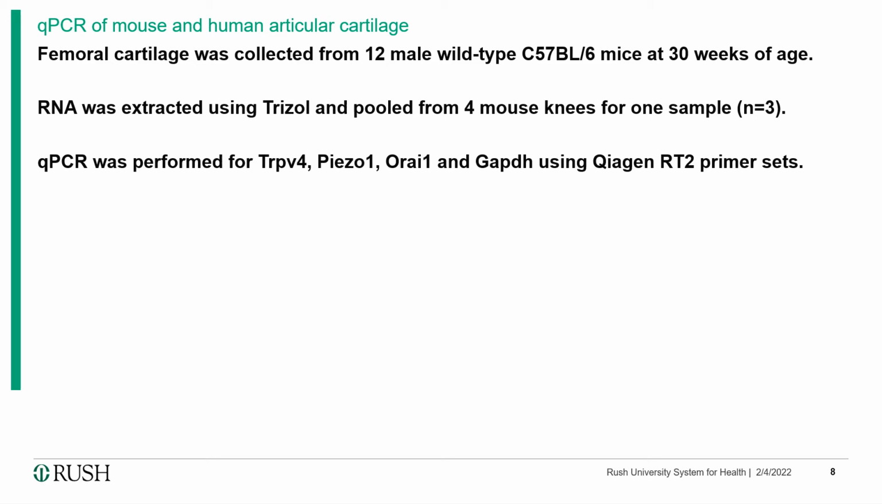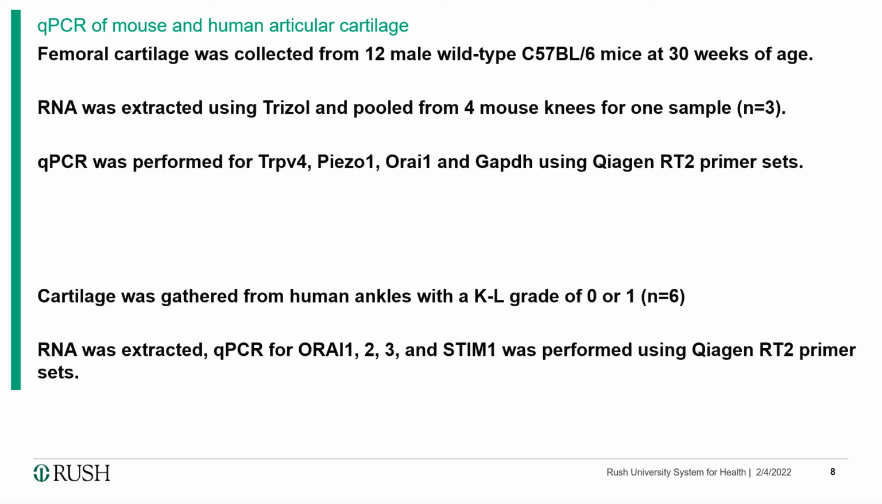For the qPCR test, femoral cartilage was collected from male wild-type mice at 30 weeks. Human cartilage was gathered from 6 ankle joints, made possible by the Gift of Hope Organ and Tissue Donation Network. In both cases, RNA was extracted using Trizol.